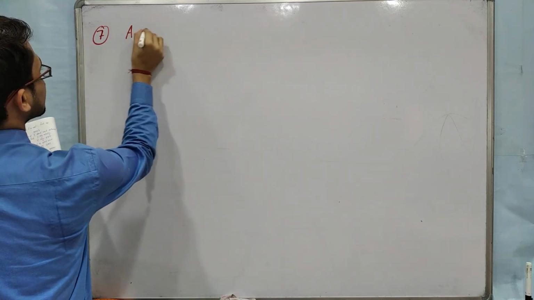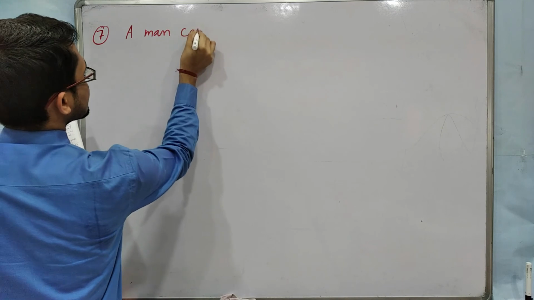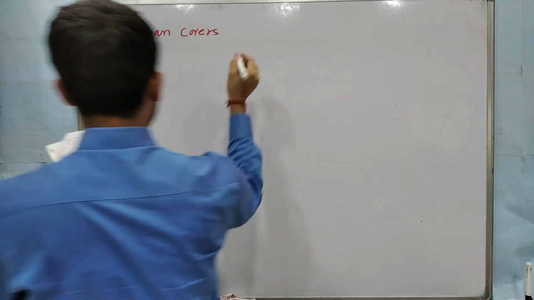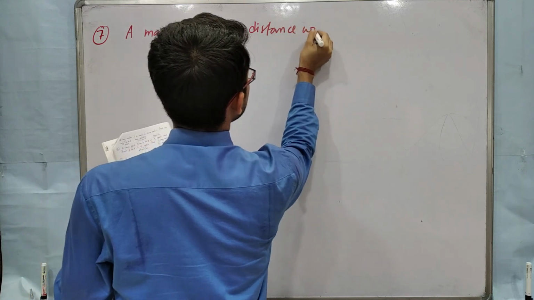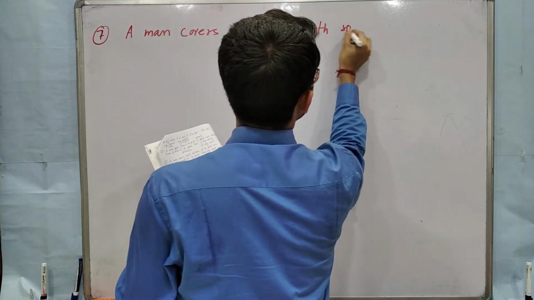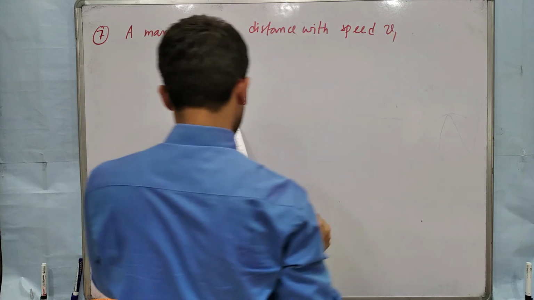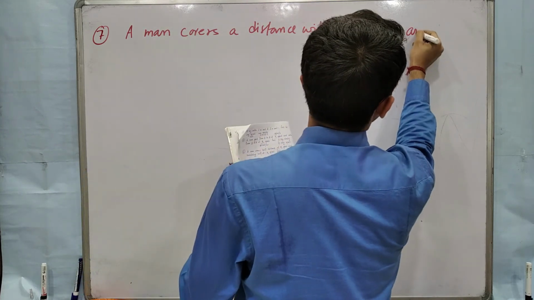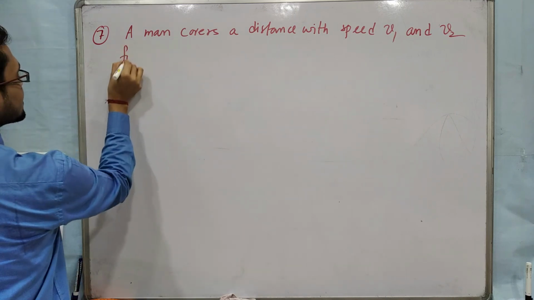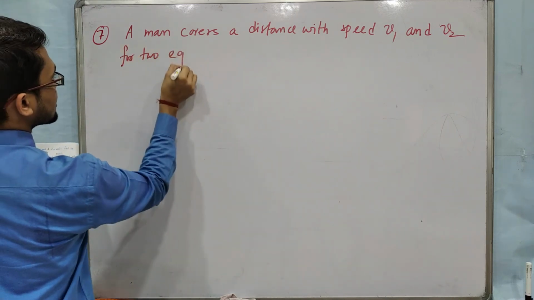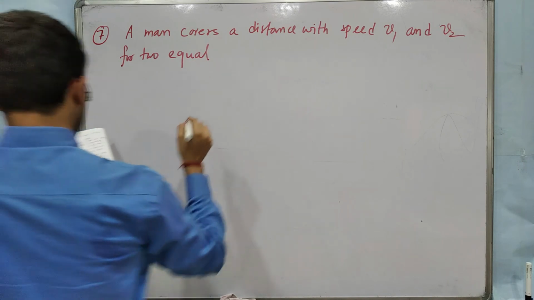A man covers a distance with speed v1 and v2 for two equal time periods.